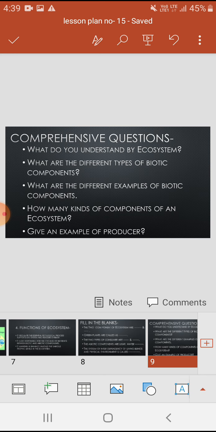How many kinds of components are there in an ecosystem? There are two types of components in an ecosystem, that is abiotic and biotic. And give an example of producer. Examples of producers are trees, plants, and some microorganisms.